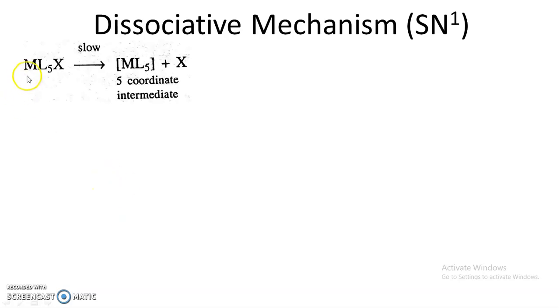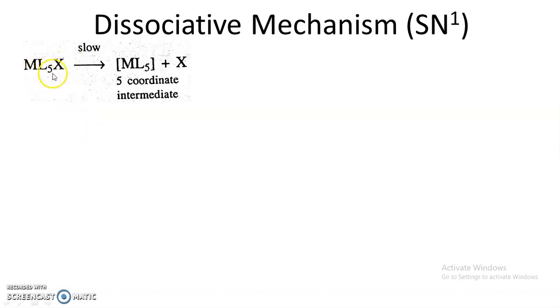So step 1: ML5X slowly gives ML5 plus X. ML5 is the 5-coordinate intermediate, and its geometry can be square pyramidal or trigonal bipyramidal, and this intermediate is unstable. Here there is a dissociation of the metal-ligand bond, that is the MX bond, and first of all the old ligand gets dissociated, the bond breaks, and this process is slow.